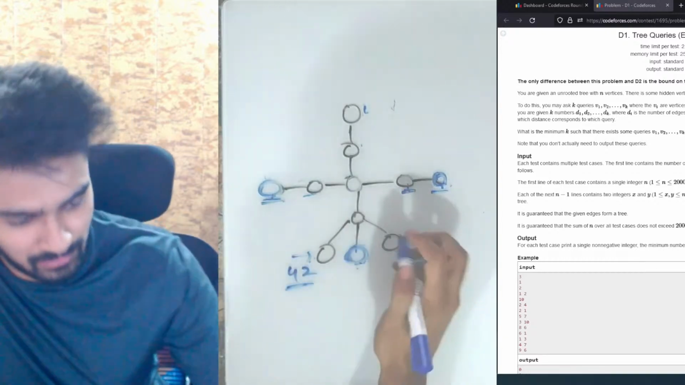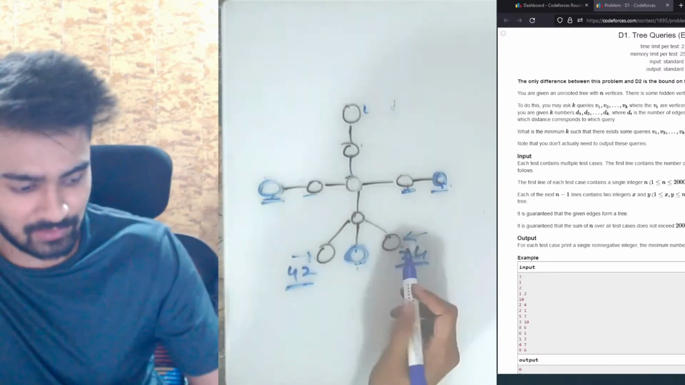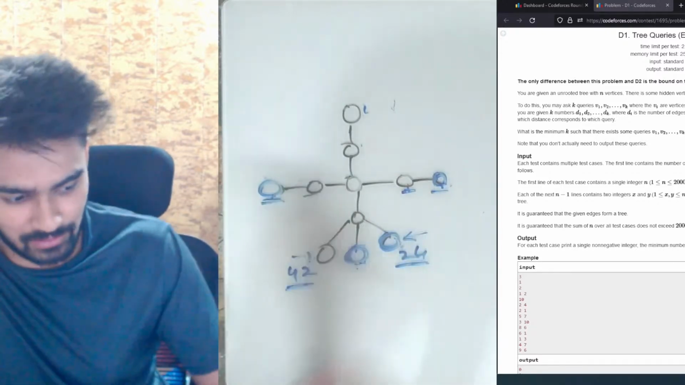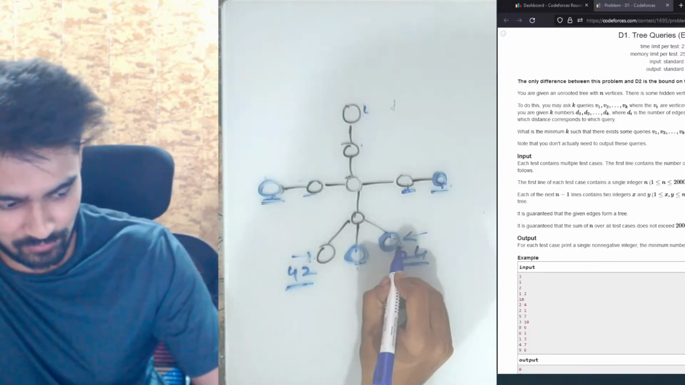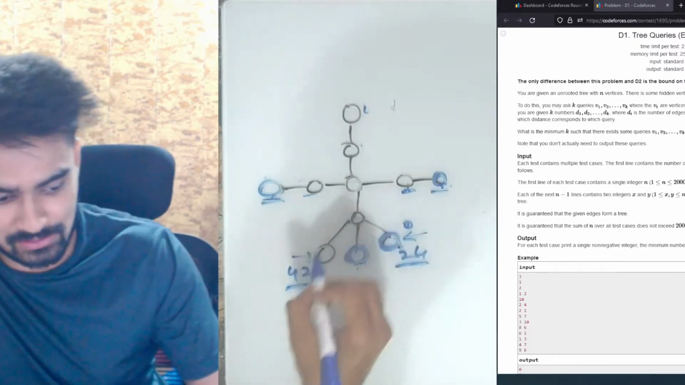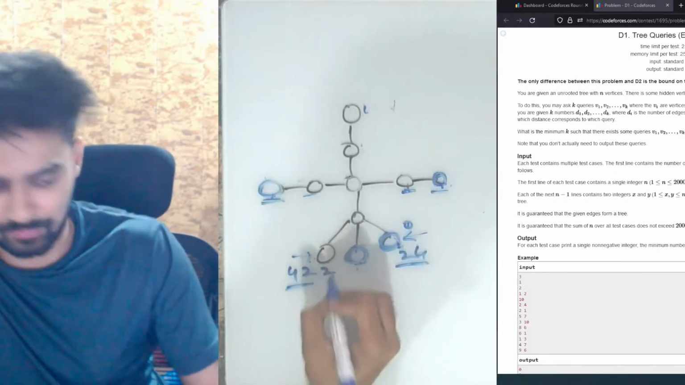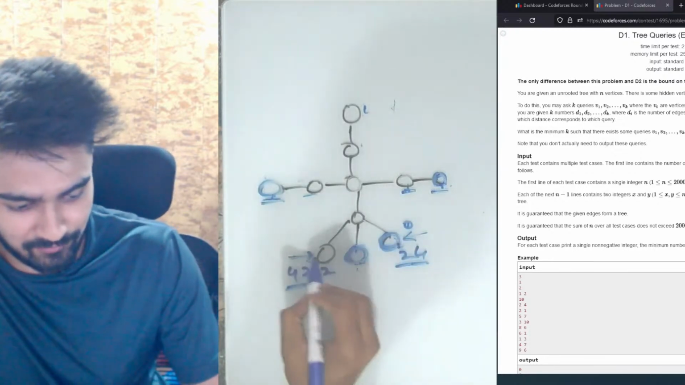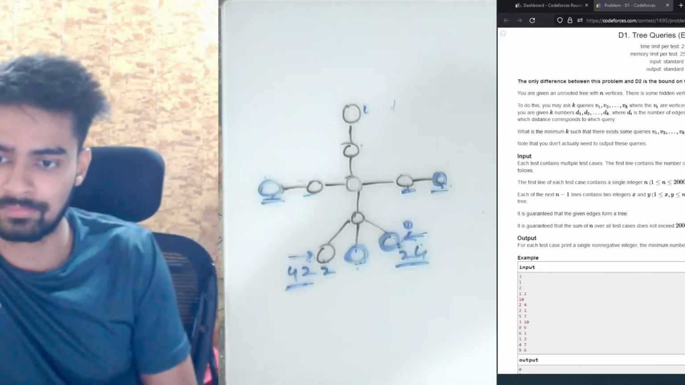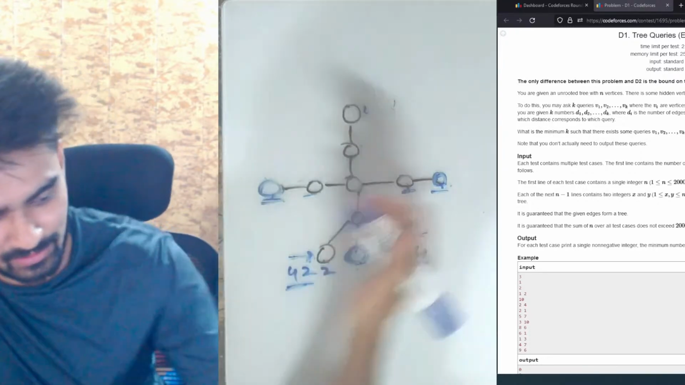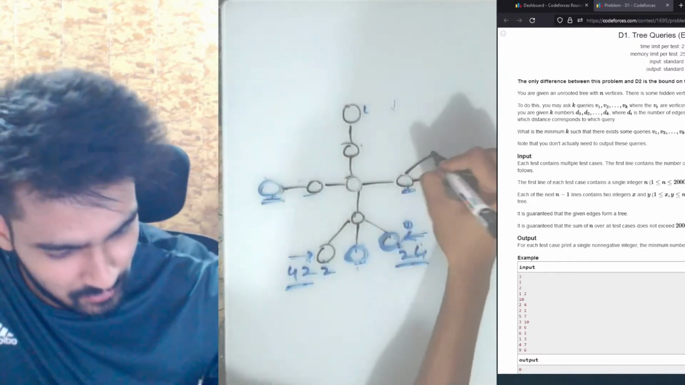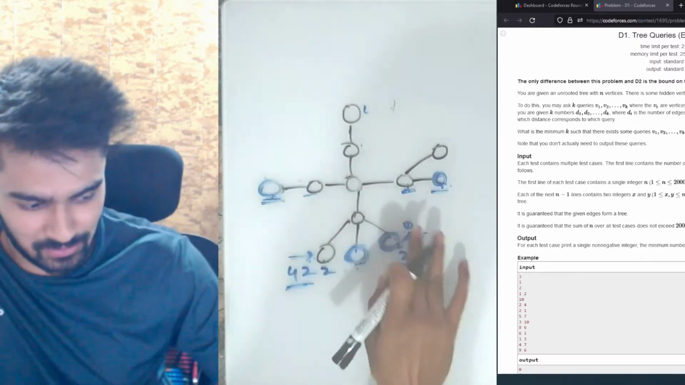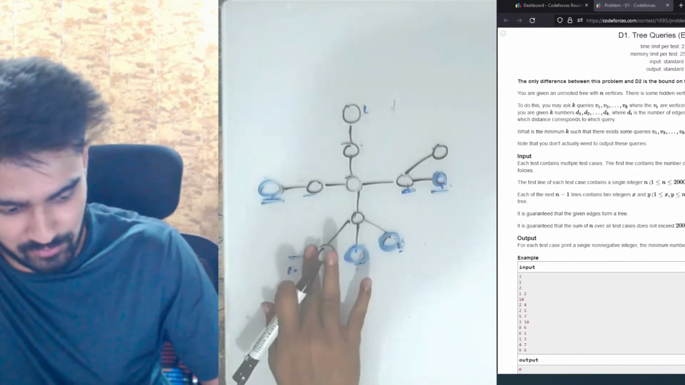But if you make any of these two as hidden node, then the distance of this hidden node from itself will be 0, and the distance of this hidden node from this node will be 2. And using that, you will be able to identify which of these two is the hidden node. Okay, now again, if you add another node here, you won't have to make any special nodes. Everything will still be distinguishable.